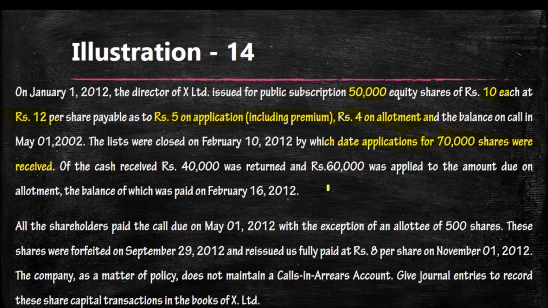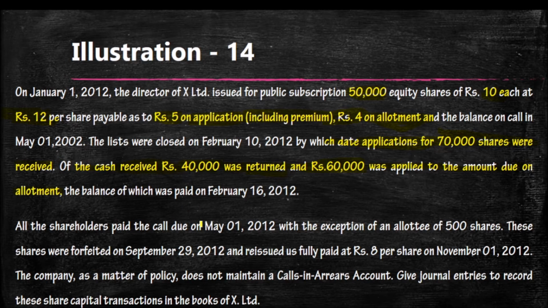From that 1 lakh, 40,000 was rejected and returned. That means the shares for that 40,000 were rejected and returned. The remaining 60,000 out of 1 lakh was applied to the amount due on allotment. That means pro rata allotment. Excess money adjusted towards allotment.